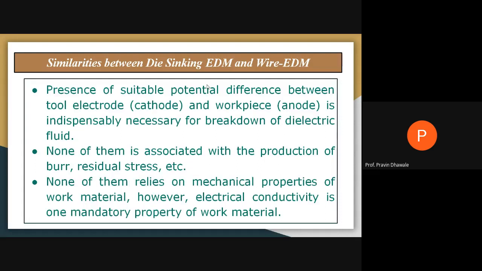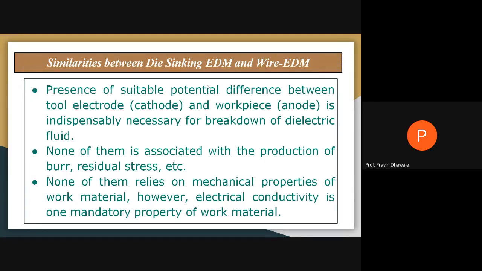In both processes, we require a suitable potential difference between the electrode and the workpiece, which is necessary for breakdown of the dielectric fluid. Neither process relies on the mechanical properties of the work material, but they must have high electrical conductivity.